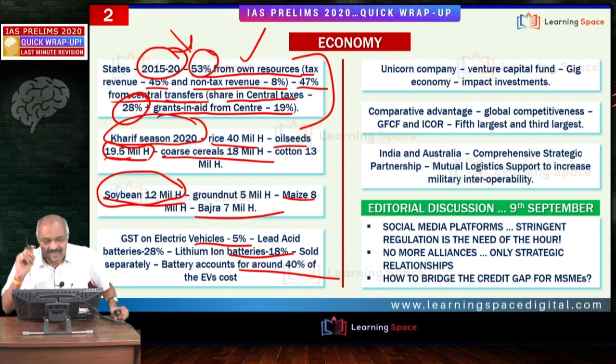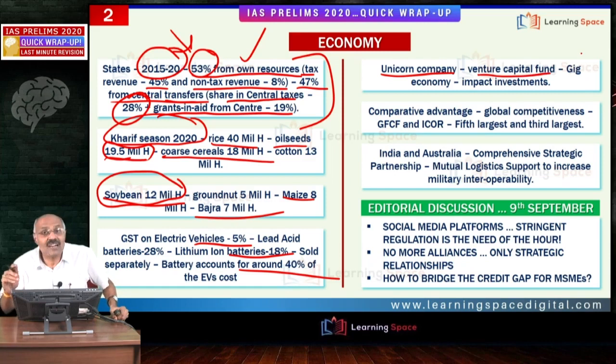Right friends? Look at the next one, unicorn company. Examples like Byju's, examples like Ola, these are examples of unicorn companies. What is unicorn company? Unicorn company is nothing but the valuation of the company when it exceeds $1 billion. That is more than 7,000 crores of rupees. Then it is called unicorn company. India has got several unicorns, don't forget.